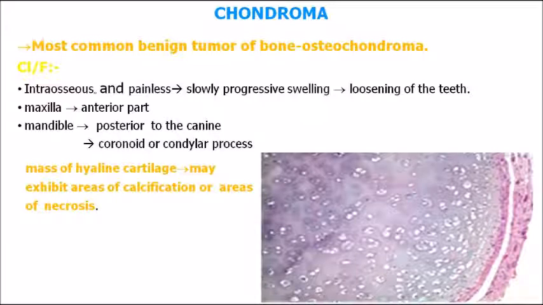You can see a mass of hyaline cartilage over there, bluish purple in color, and they exhibit some areas of calcifications. So here and there you can see calcifications in that purple shade. So that is the chondroma histology feature. The most common benign tumor of bone is actually osteochondroma. So remember only this point in case of MCQ.